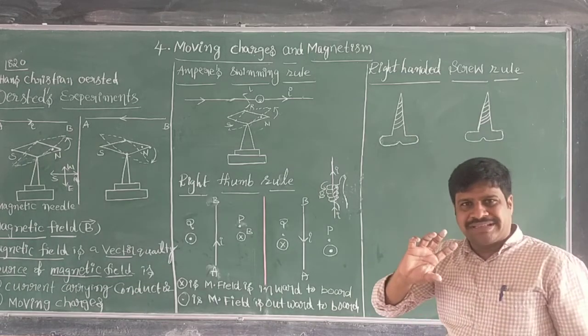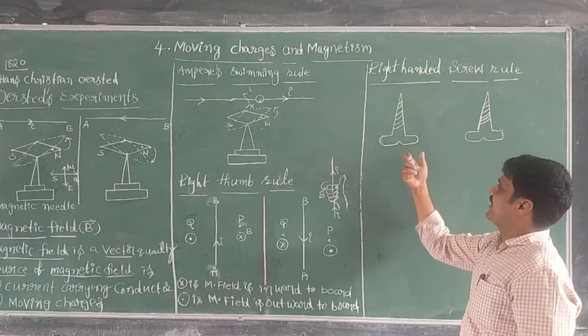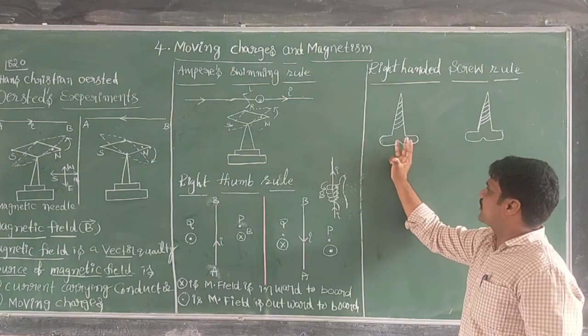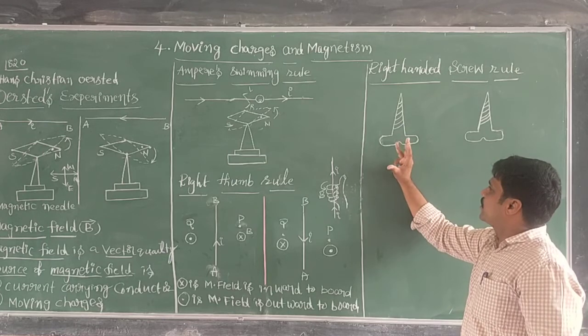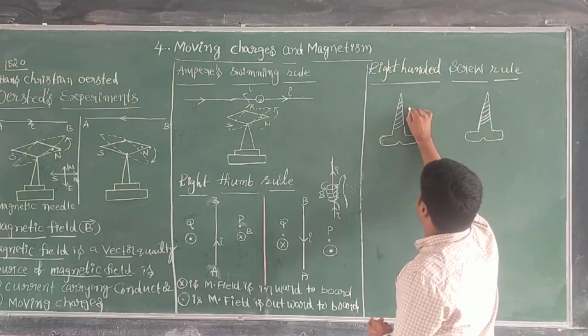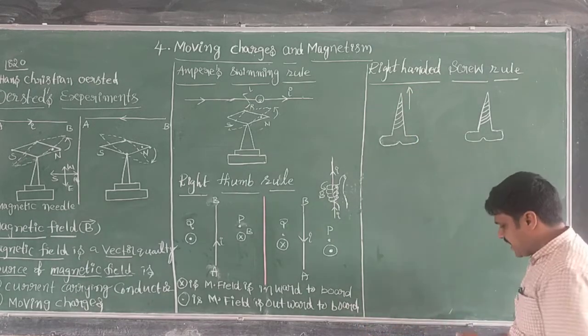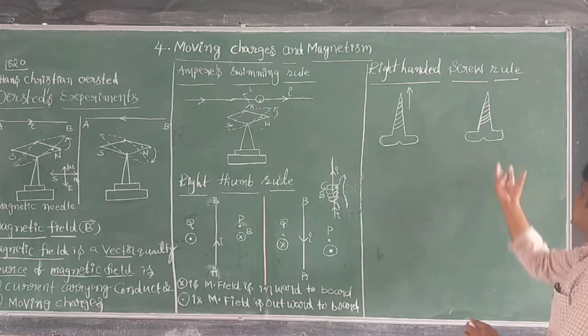When you want to tighten the screw, how can you rotate it? The screw can be rotated like this. When you rotate like this, the tip is advancing in which direction? Upward direction. Now if you rotate in the opposite direction, that means like this.